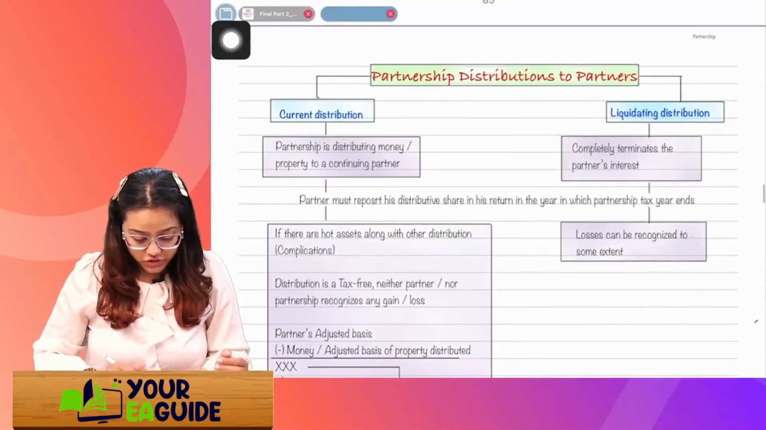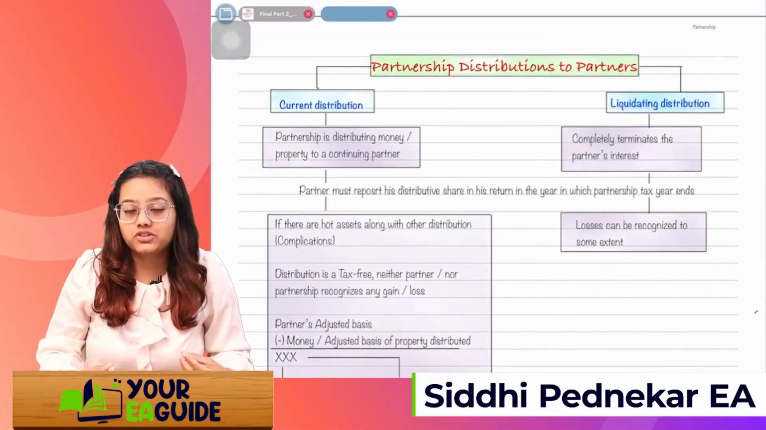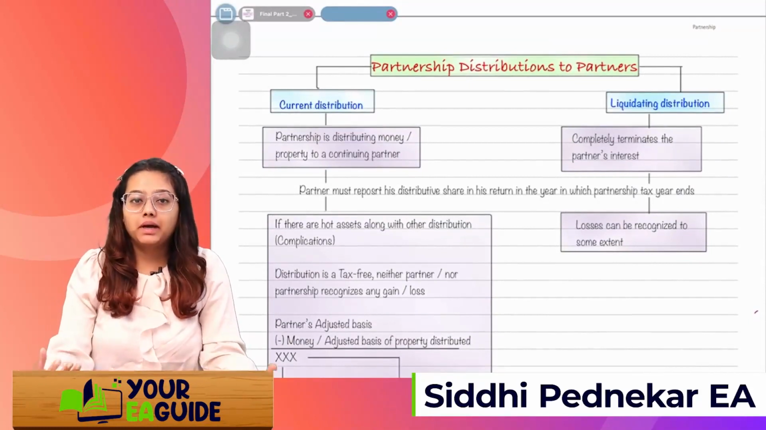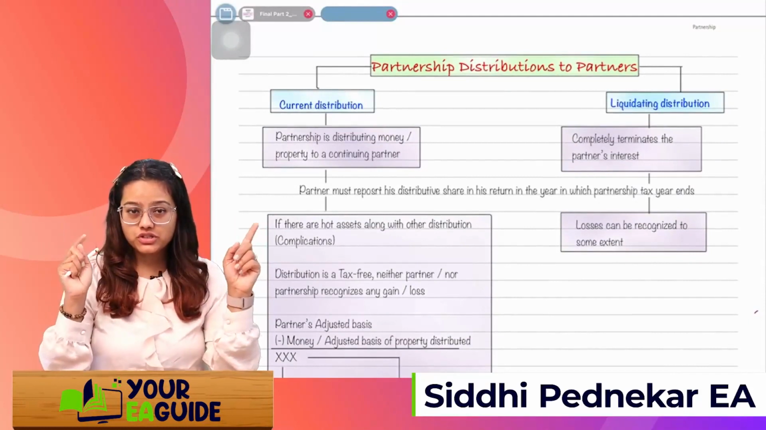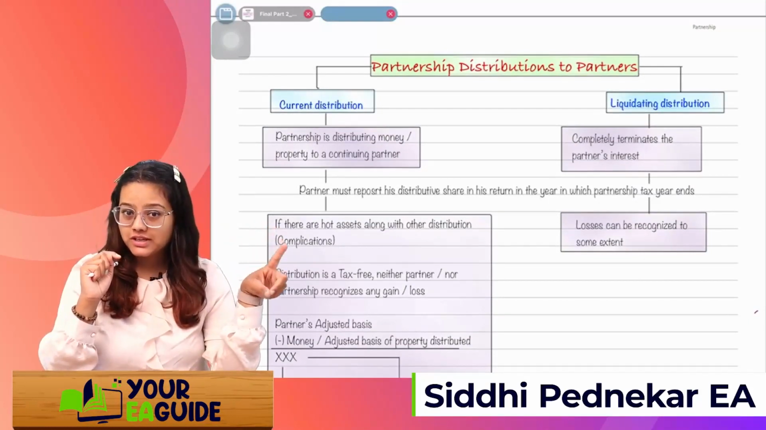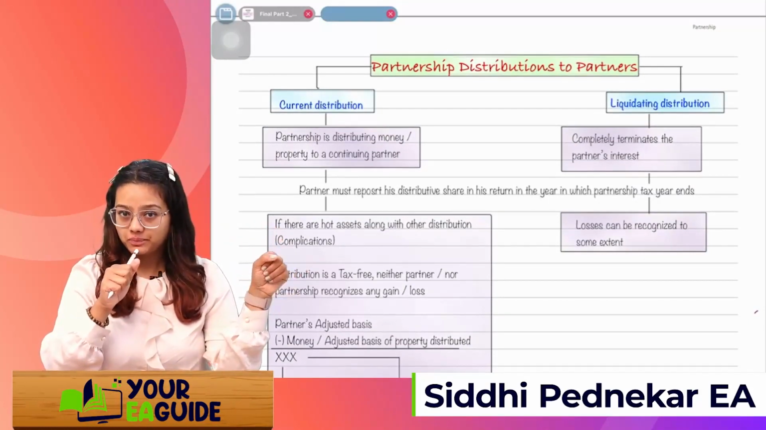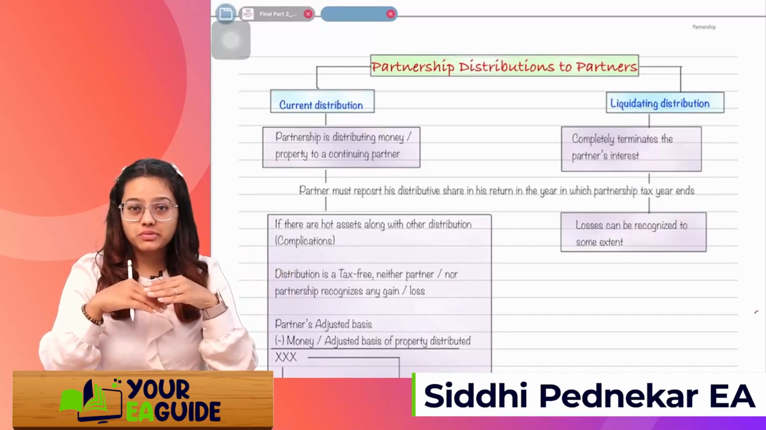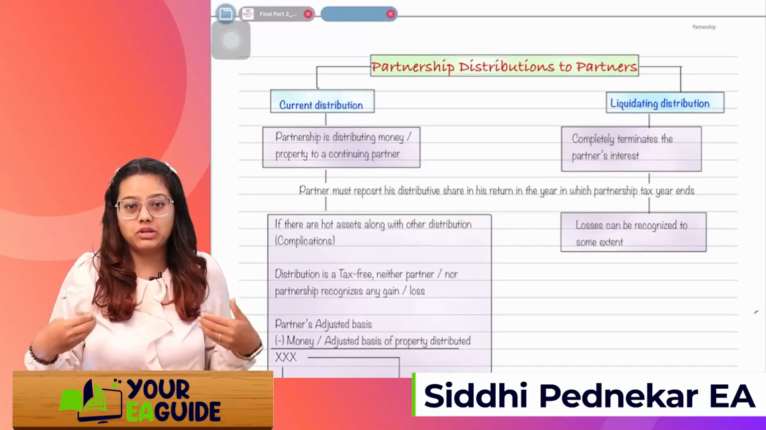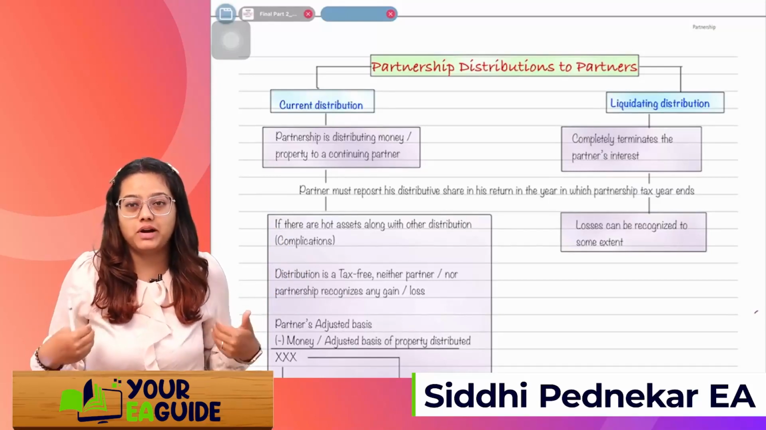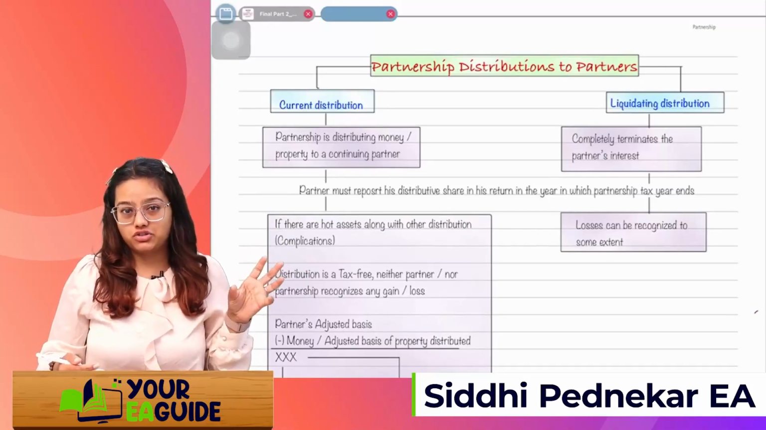Okay, so distribution. Now, the next topic is partnership distribution to the partners. If I talk about the distributions, there are two types of distributions. First is current distribution, second is liquidating distributions. Okay, current distributions means what? The partner is continuing in the business and is taking out the money, I can say withdrawing the money from the partnership firm. So that is the current distribution.